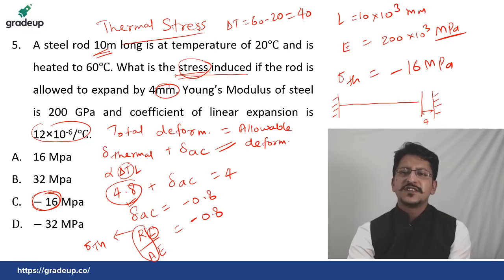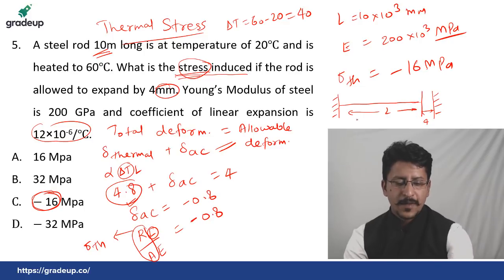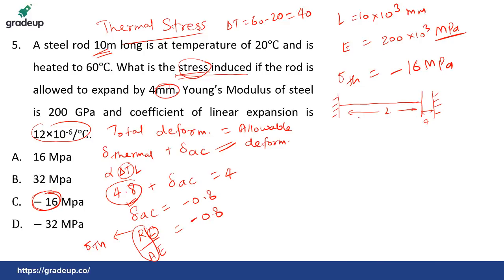Wait, let me first explain you. This is 4 mm. This is the original length L, and this is the 4 mm that you are allowed to expand on increasing the temperature by delta T. But due to the thermal expansion only, you are getting an expansion of 4.8, means you have reached at this point somewhere.